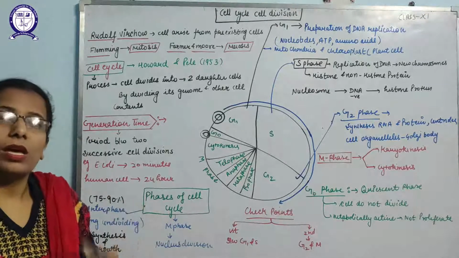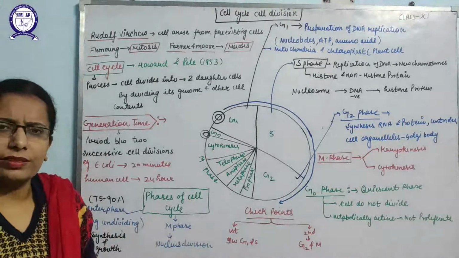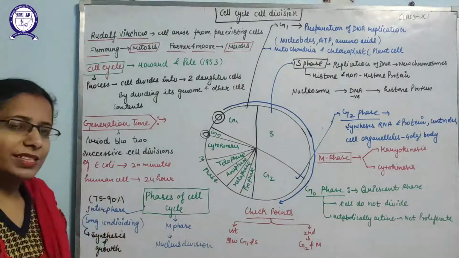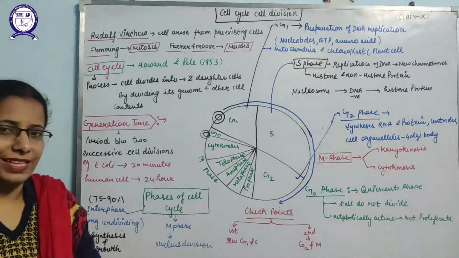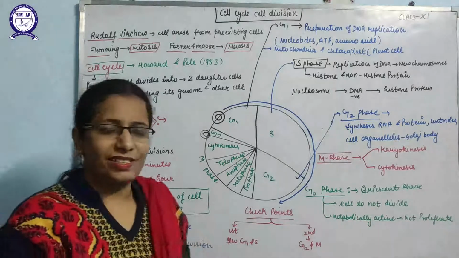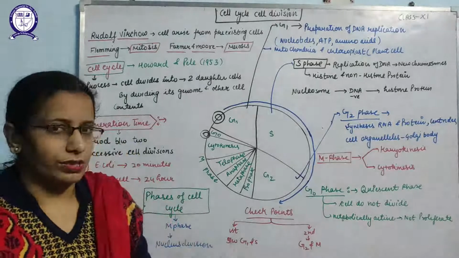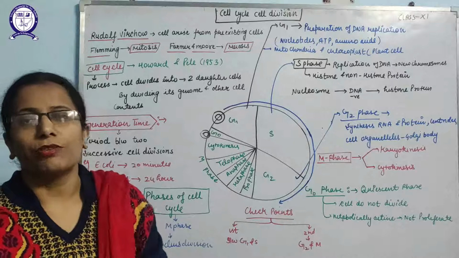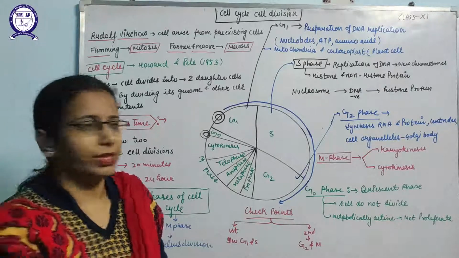It is a long undividing preparatory phase, where synthesis and growth of the cell take place. Second is the M phase, where the nuclear division takes place. After the nuclear division, the next phase is cytokinesis, where division of the cytoplasm takes place.